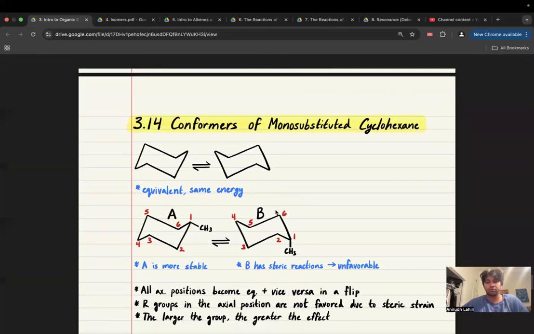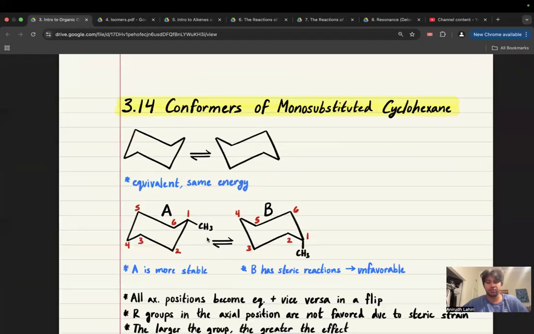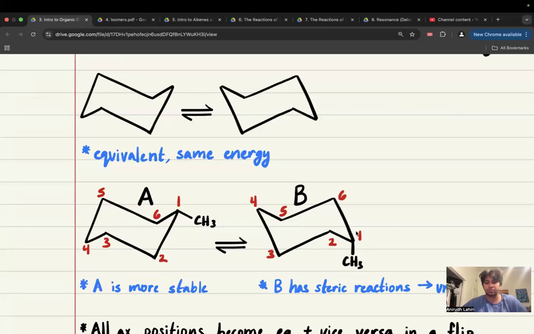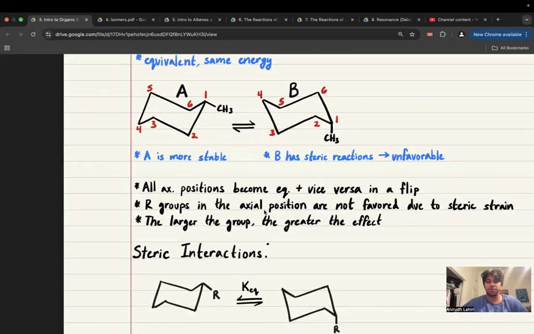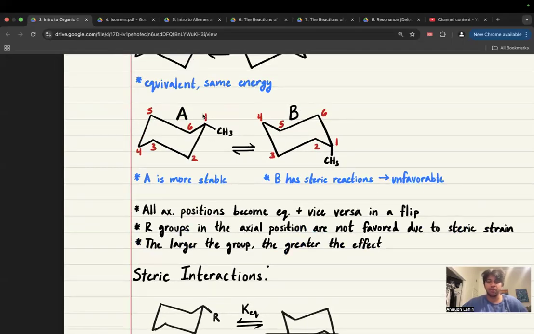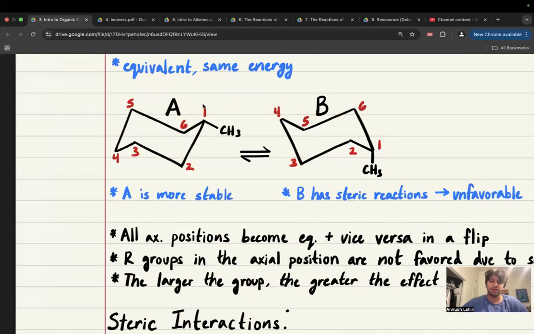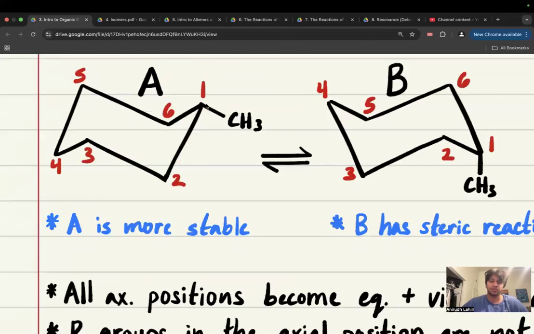Conformers of monosubstituted cyclohexane. So ring flips are equivalent, they have the same energy. Theoretically, A is more stable than B because of sterics. So this is an equatorial position and this is an axial position. All axial positions become equatorial, vice versa in a flip. So at each point, you just flip axial and equatorial. You can redraw the chair like this, but it's also correct to just take whatever group is up, whatever group is down, and just flip them. So the CH3 becomes up and this red line becomes down like this.